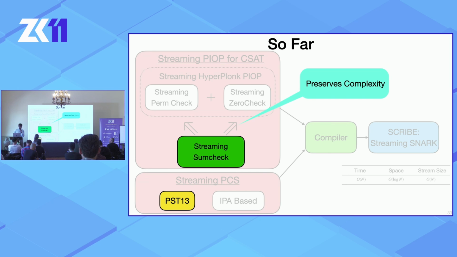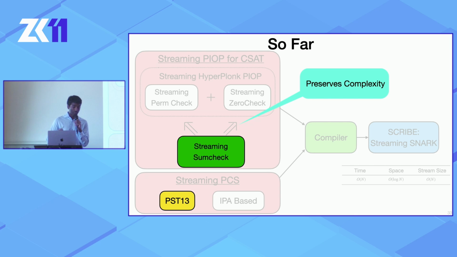Also, I think it's important to note that, like I said, the streaming sumcheck implies the things we really require, which are streaming permutation checks and streaming zero checks. And we show in our paper that we can easily build those two things using the streaming sumcheck while preserving the aforementioned asymptotic complexities.